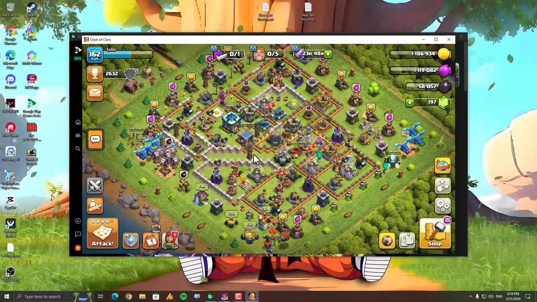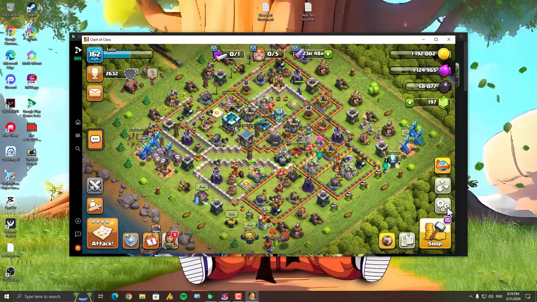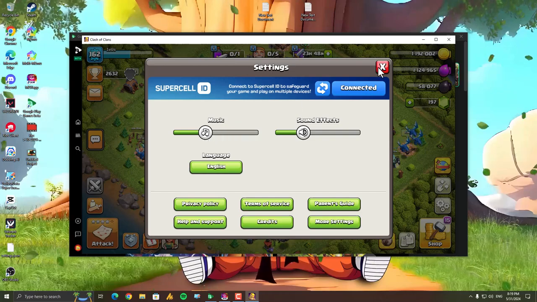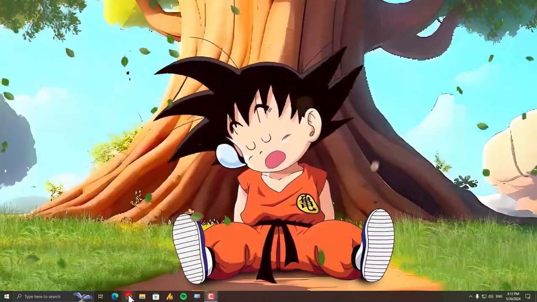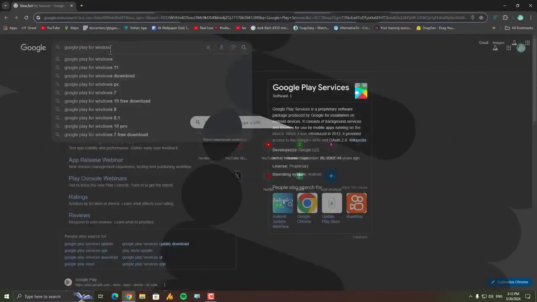So right now you can see on desktop I'm using Google Play Games and it's a mobile game, Clash of Clans. A lot of people know about this, but anyways, let's move on to Google Play Games, how you can download it. First of all, just open any browser and search for Google Play Games for PC.